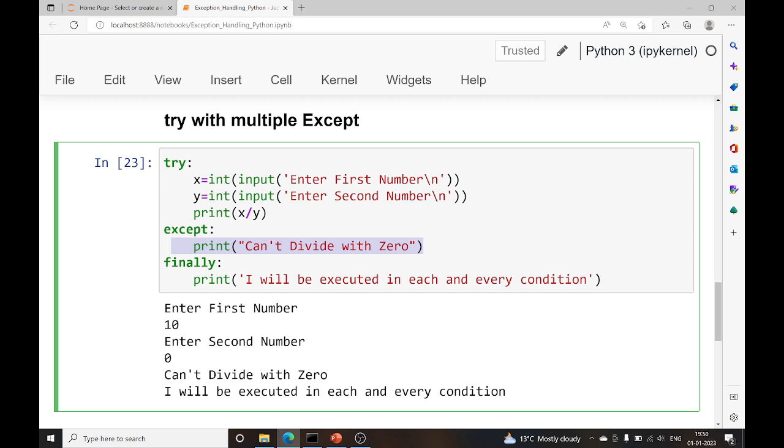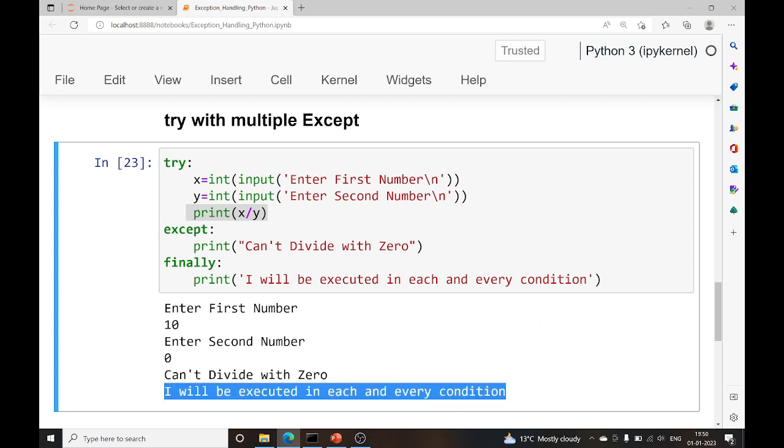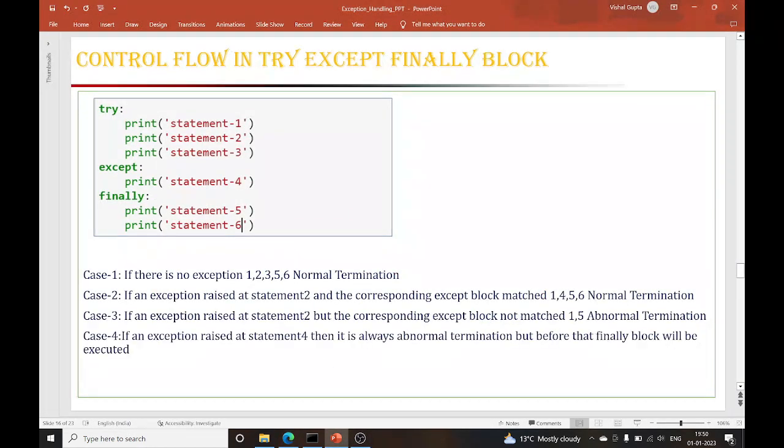So here the exception happens. Because of this exception, my code comes into the except block, and this is executed, giving me an exception message like can't divide by 0. But in this scenario also, the finally block is going to be executed. So I have given you a real-time example of why finally is required, and I have shown you the coding part also, like how this will work. So finally will be executed every time irrespective of try and except. Okay, let's move on now.